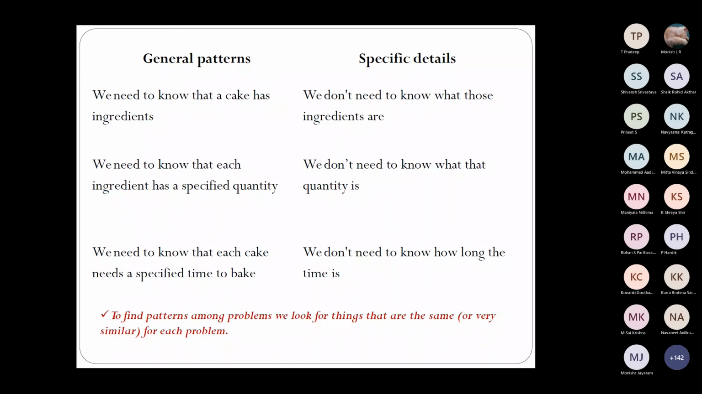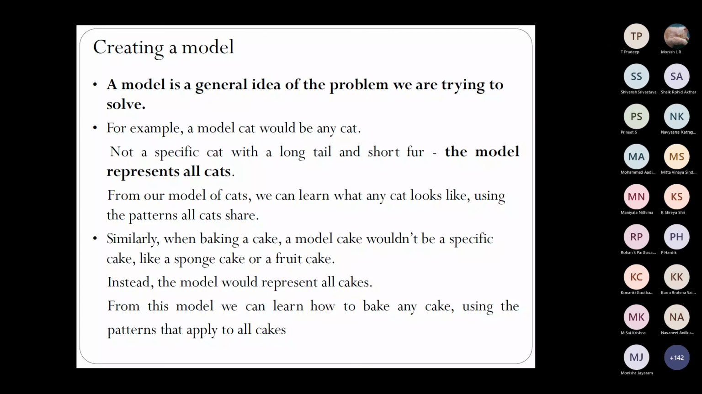So we need to know that each ingredient has a specified quantity, but we may not have to know exactly how much each quantity is. For example, when you give a cake, you will get to know what the contents are, but each content's percentage or exact quantity is not required. Similarly, baking needs some specific time, but the exact timing is not required. So these are the generic and the specific. Okay, maybe I'll stop with that.